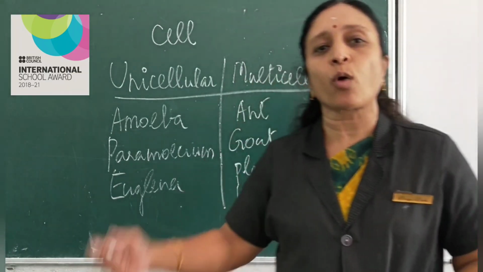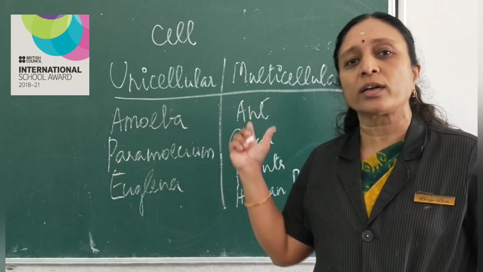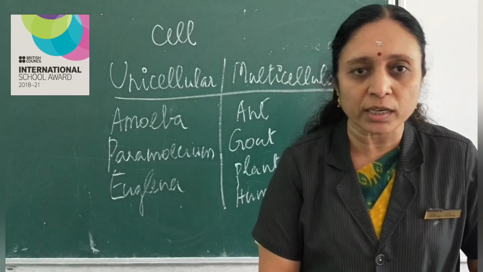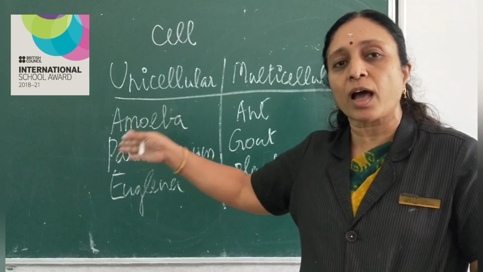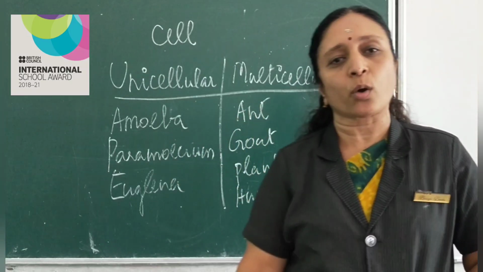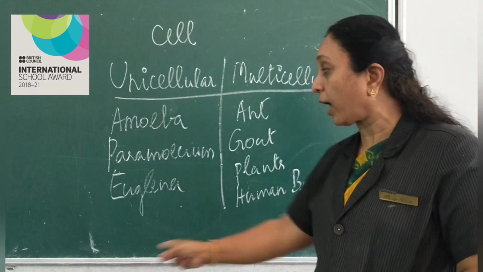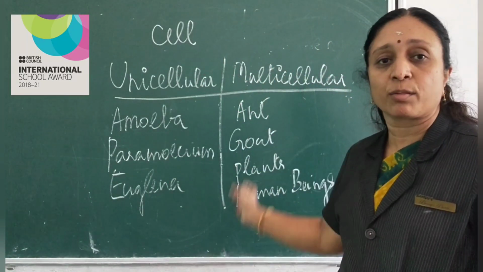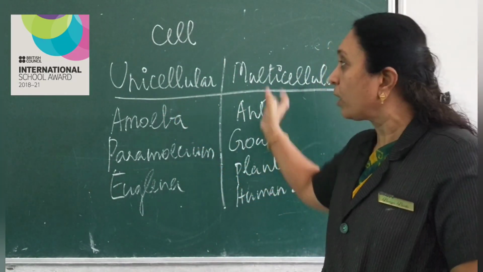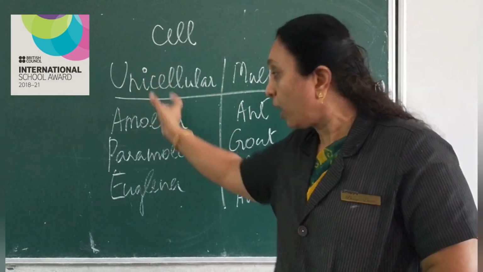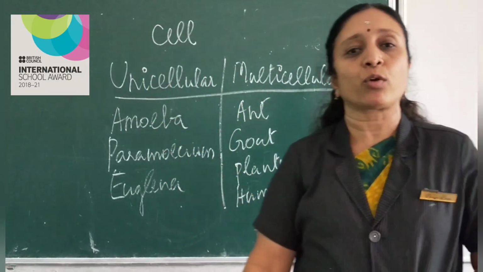Now we have learned what is unicellular and what is multicellular. What are multicellular organisms? What did we learn here? Unicellular and multicellular organisms. So in your file, you can make a table like this. Make 2 columns, unicellular, multicellular. You can give a title and note down the examples for this.